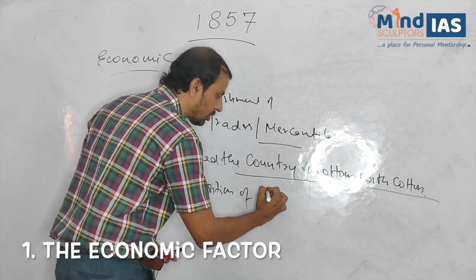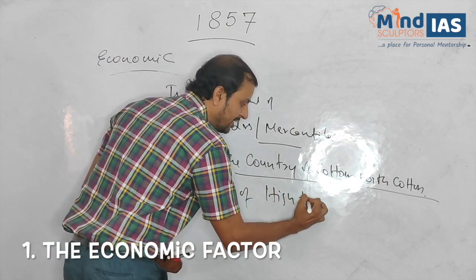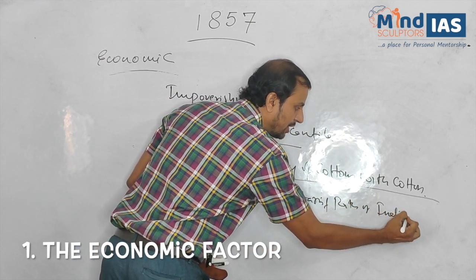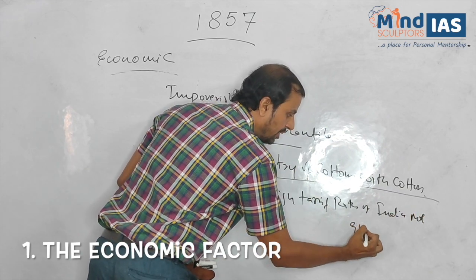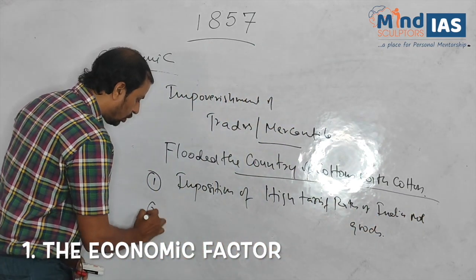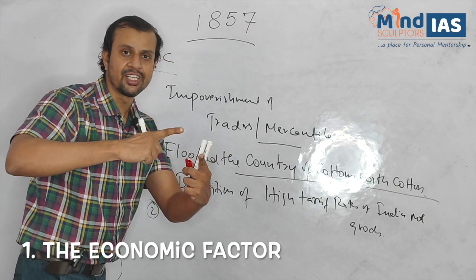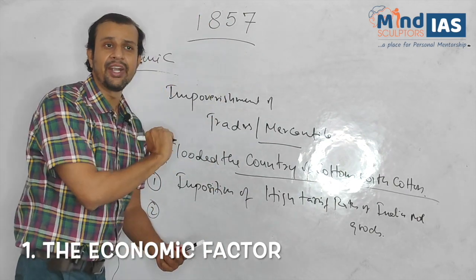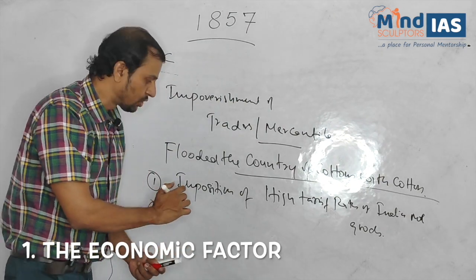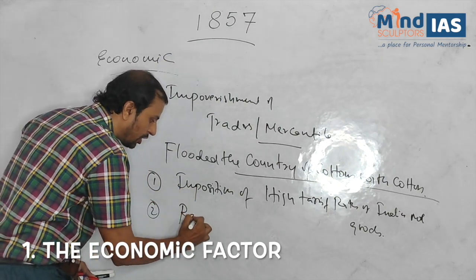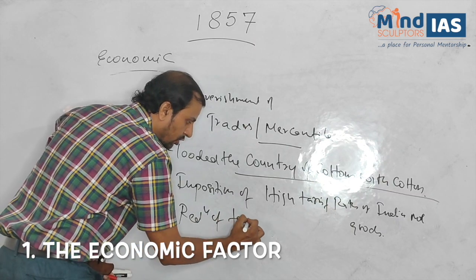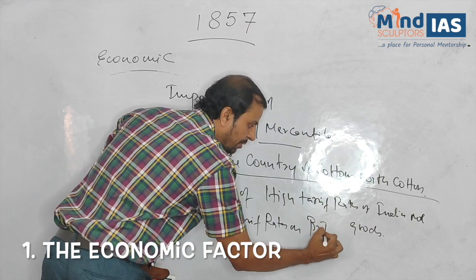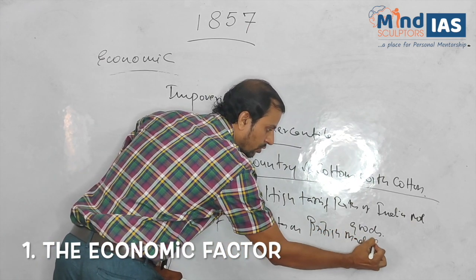Conversely, they reduced the tariff rate on British made or British manufactured products. So secondly, reduction of tariff rates on British made goods.